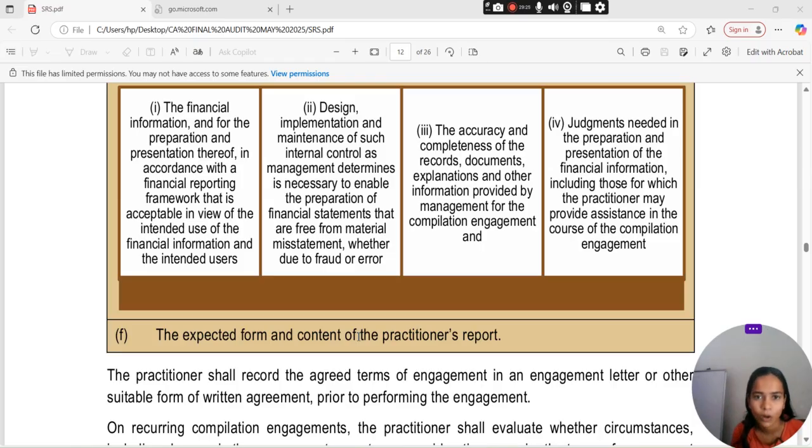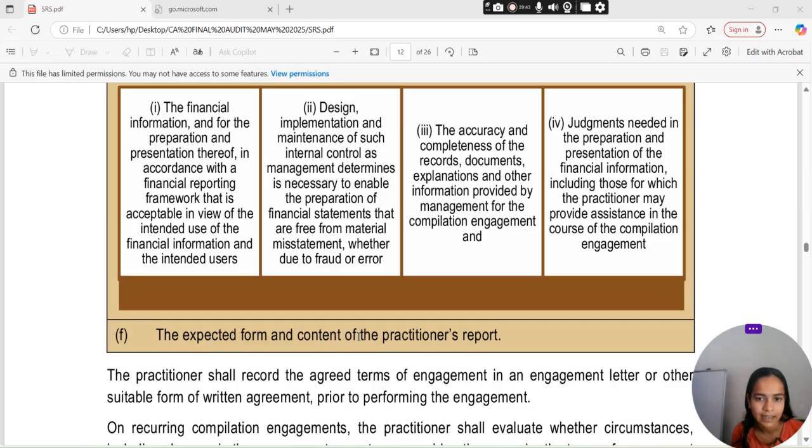Accuracy and completeness of records, document, explanation and other information जो भी provided की जाएगी by the management for the compilation engagement. Judgment needed in the preparation and presentation of financial information including those for which the practitioner may provide assistance in the course of compilation engagement.